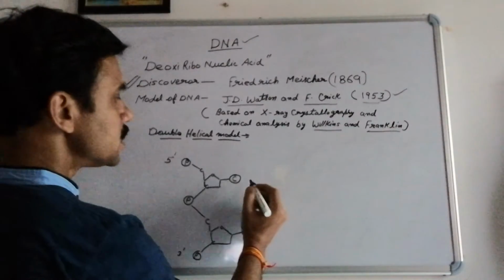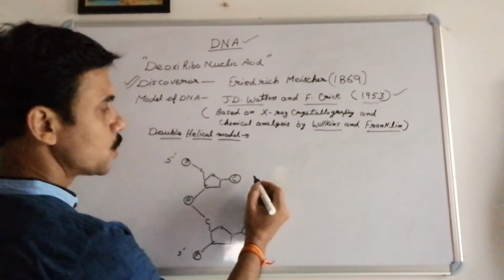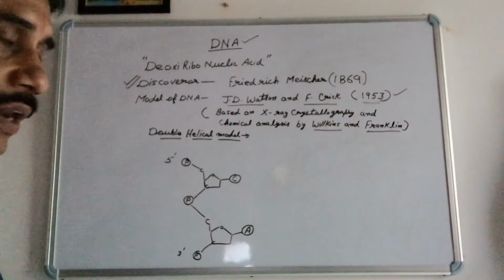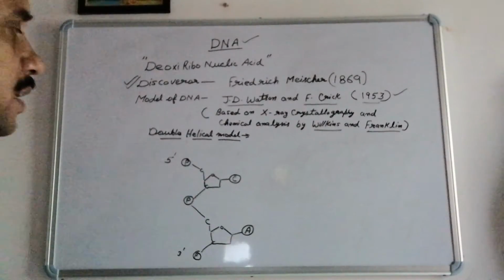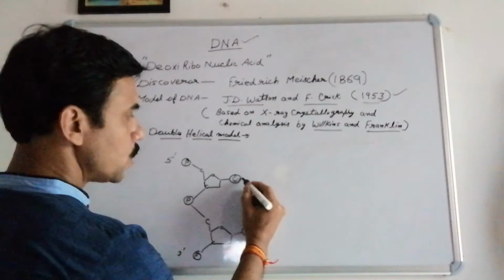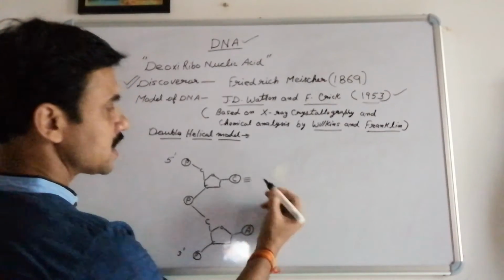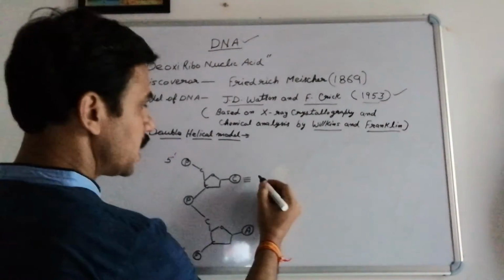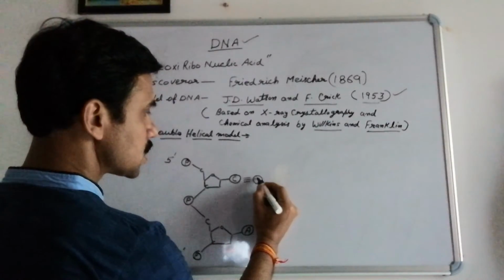Now, cytosine always combines with guanine. Guanine is a purine and cytosine is a pyrimidine. Whenever cytosine combines with guanine, they connect themselves by means of 3 hydrogen bonds. Now the guanine comes and joins here. This is the guanine.